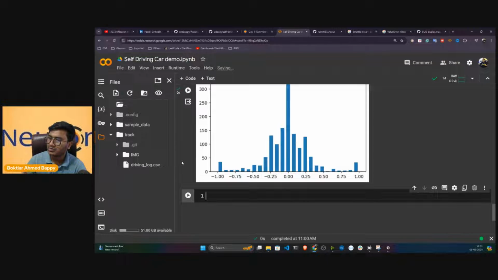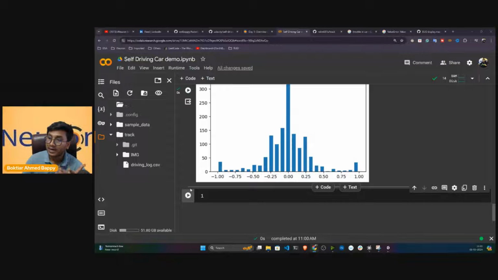I'm not going to perform more pre-processing steps here, because in the next class I'll show you some more pre-processing steps you can perform on this particular data. I'll also show you how we can perform augmentation of the data.